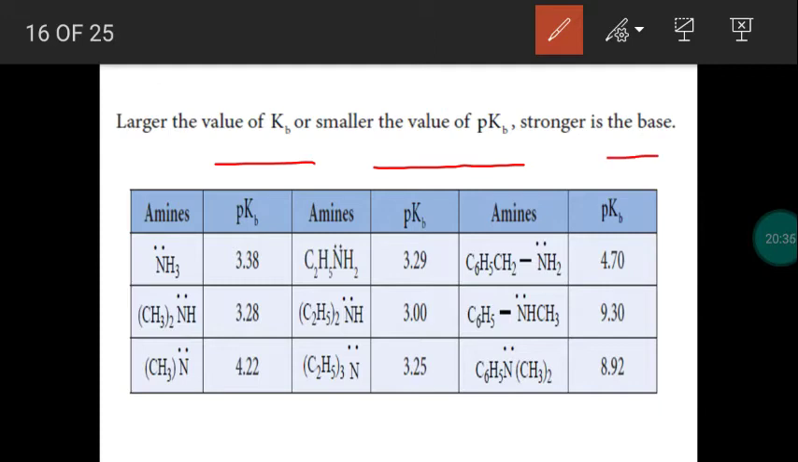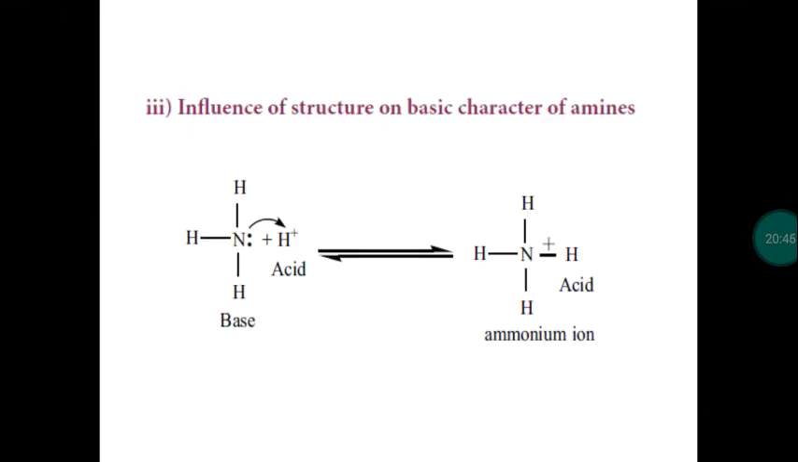For that, a table is given for primary amine, secondary amine, and tertiary amine, with their pKb values. We will discuss that later. Next, what are the factors which influence the basic nature of amine? From these we can find easily which has more basic nature. So there are some factors which influence the basic nature of amine.